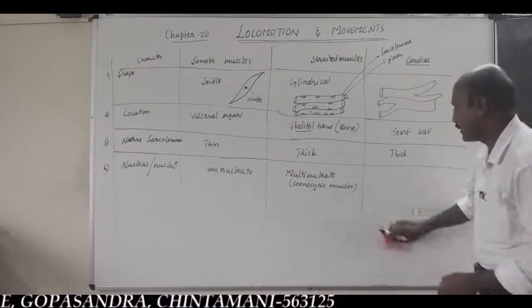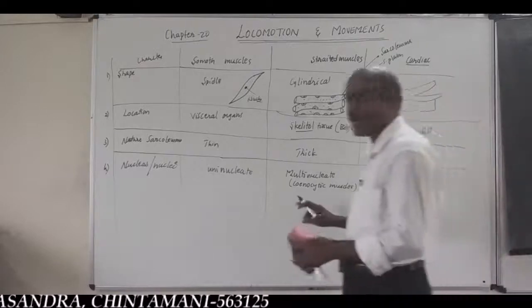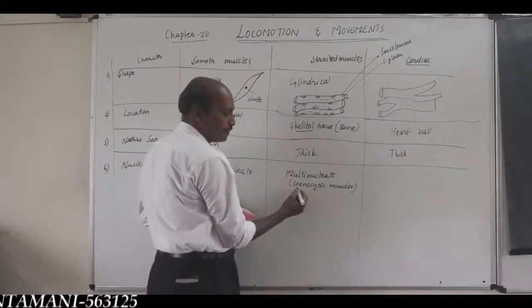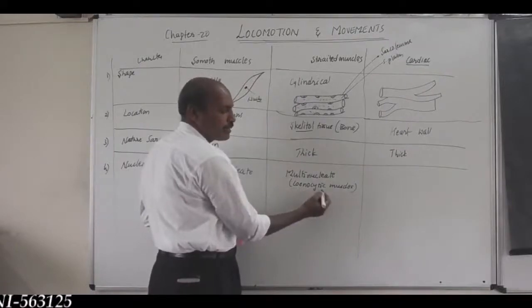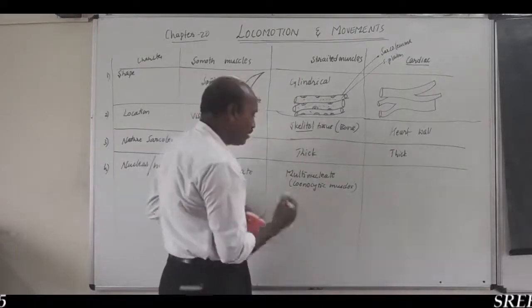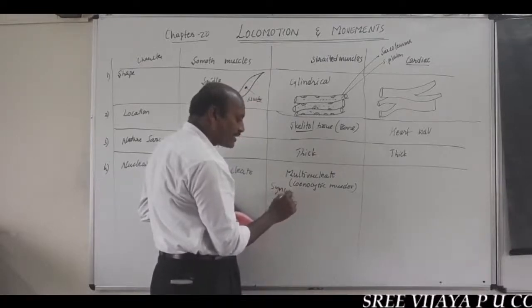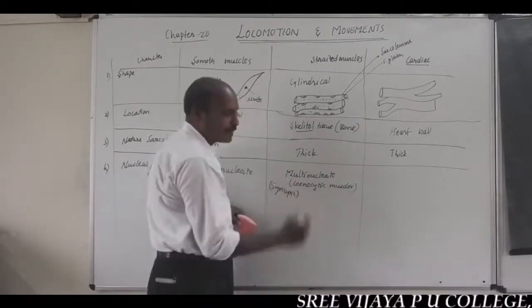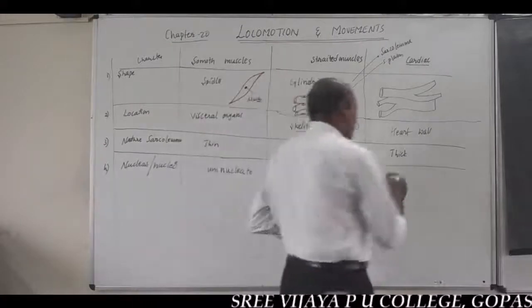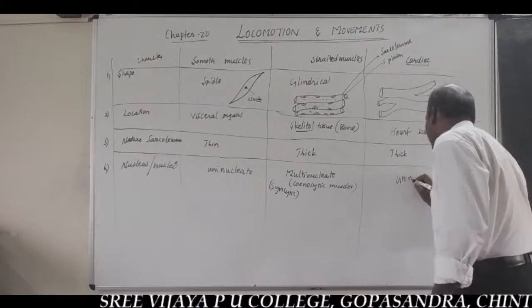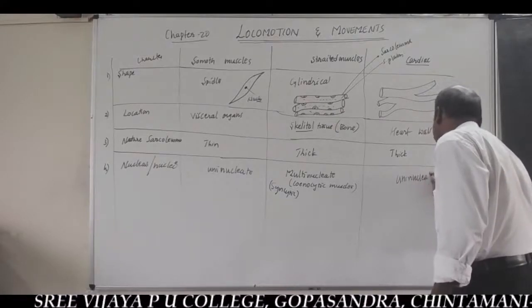Like that, in striated muscles, due to the presence of many nuclei in the common cytoplasm, they are also called coenocytic, syncytial muscles. And in cardiac muscles, there is presence of a single nucleus, uninucleate.